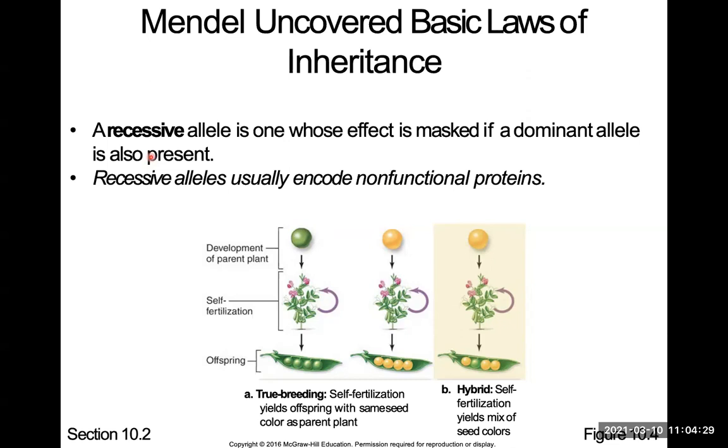That's why in humans they say incest is bad, because if you keep inbreeding, you're going to have more of these recessive alleles, which means more genetic disorders. Recessive alleles usually encode for non-functional proteins, and if there are a lot of them, it's going to give you more genetic disorders.